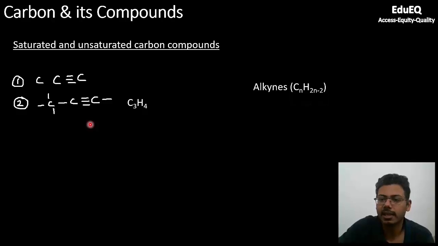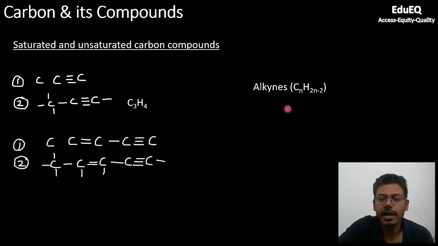Now moving on, just like I said, the alkynes will have this formula CnH2n minus 2. So if you put n equal to 3, you will get C3H4. Now writing formulas for some more interesting compounds, you see now this compound has double bonds and also triple bonds. So let us try to satisfy the valency of carbon here. Now this carbon will form 1 bond here and it will satisfy 3 hydrogen valencies. So 3 hydrogens can be attached to this carbon.